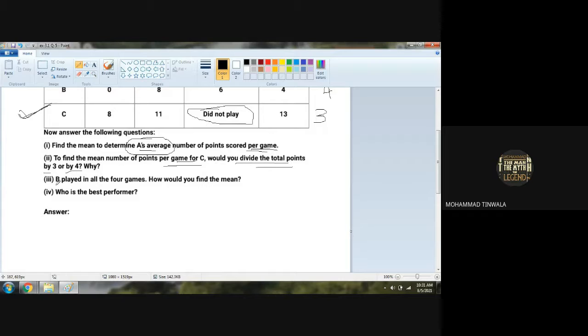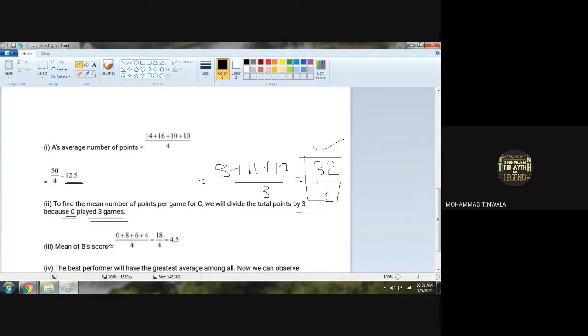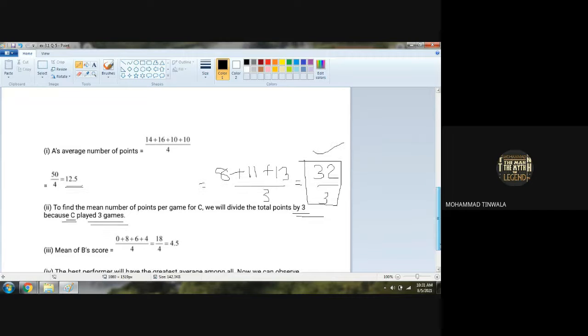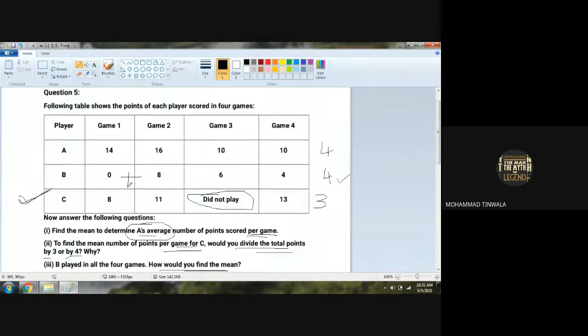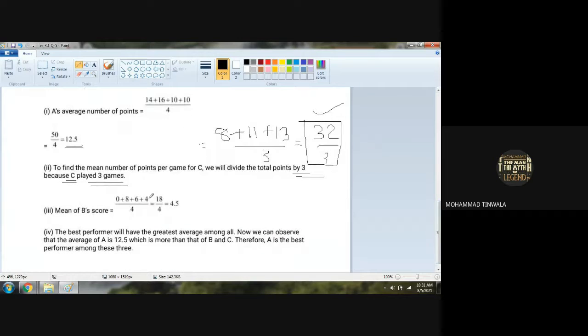Now, third question. B played in all 4 games. How would you find the mean, Leo? If it is 4 games, we divide by 4. Mean of B's score is 0 plus 8 plus 6 plus 4. Divide by 4. So 18 divided by 4, again in decimal. So 4.5 will be the answer.